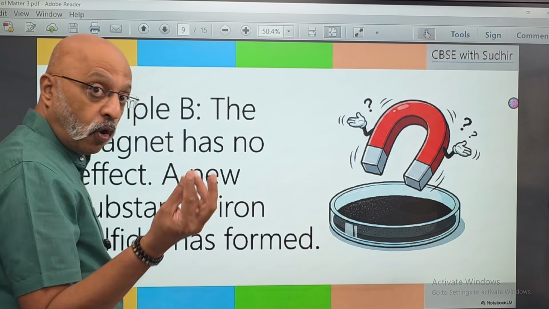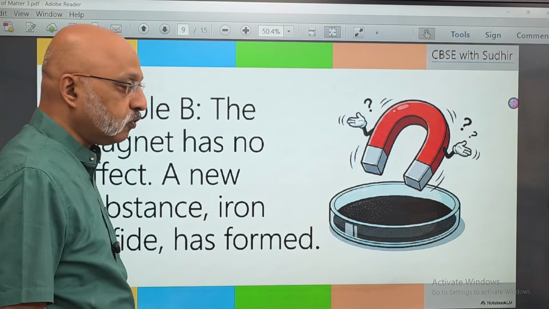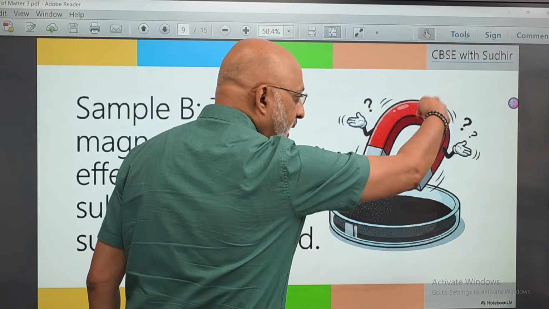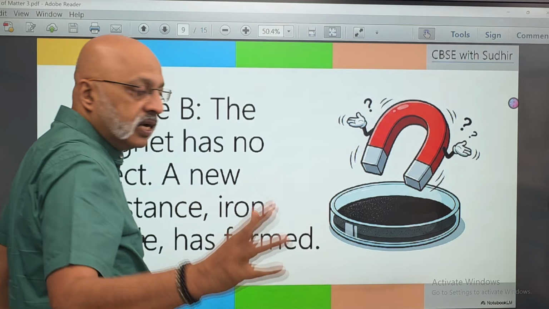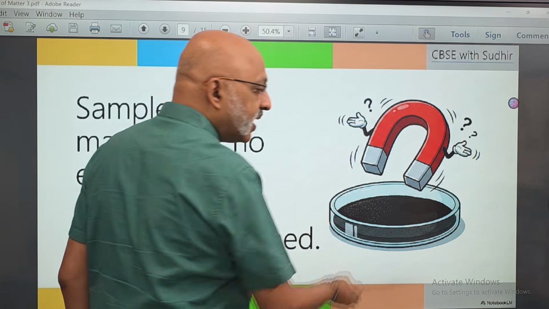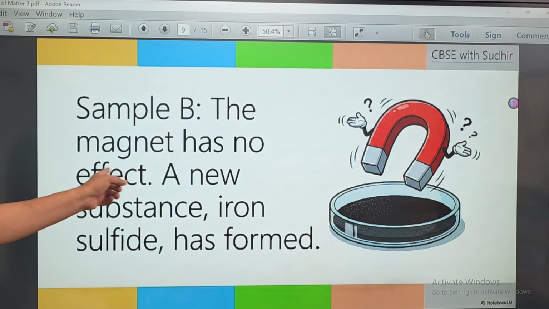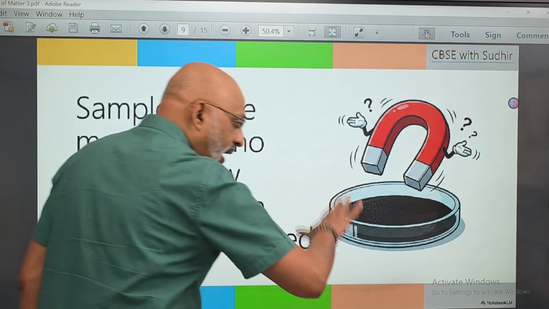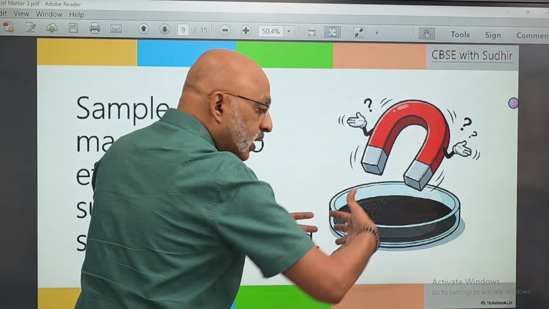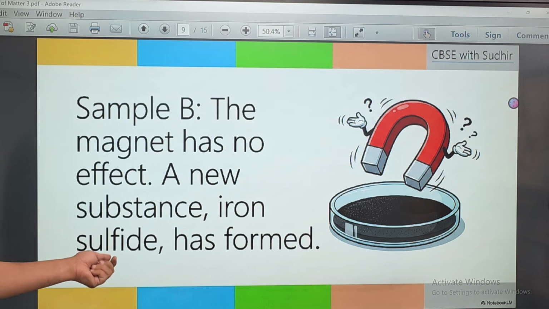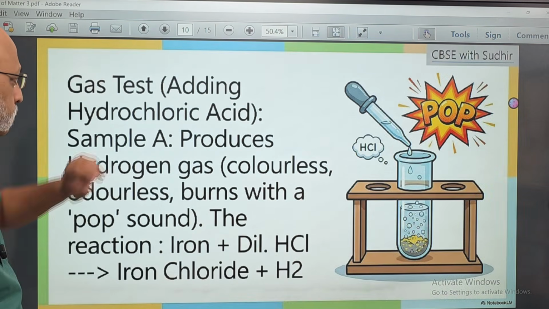The one which has been boiled, where the fire effect was done. Now, if we put the magnet here, it's not able to do anything because nothing is getting attracted to the magnet. The magnet has no effect. A new substance, iron sulfide, has been formed. It is no longer iron plus sulfur. Now it is iron sulfide which has been formed.